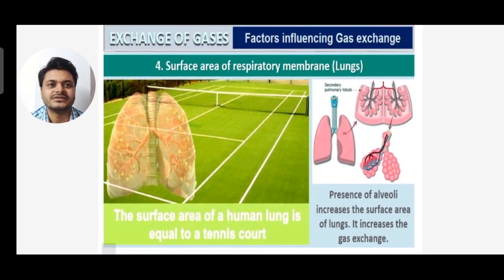Next factor is surface area of respiratory membrane, that is lungs. The surface area of human lungs is equal to a tennis court. You can imagine that. The presence of alveoli increases the surface area of lungs, which increases gas exchange.